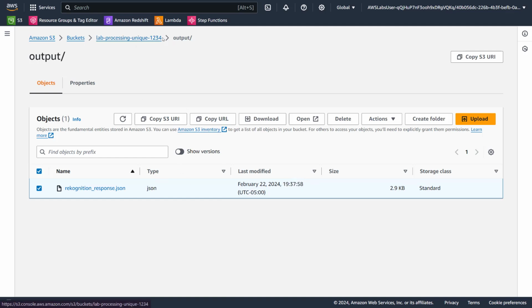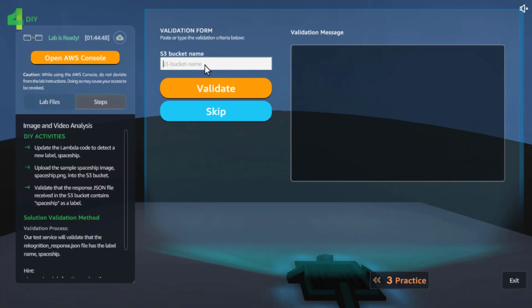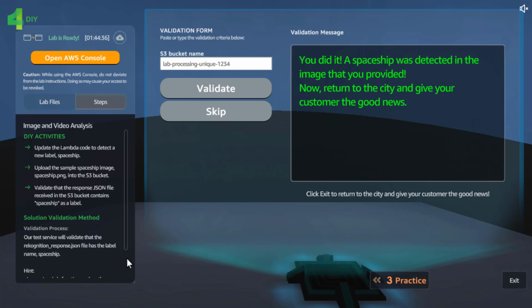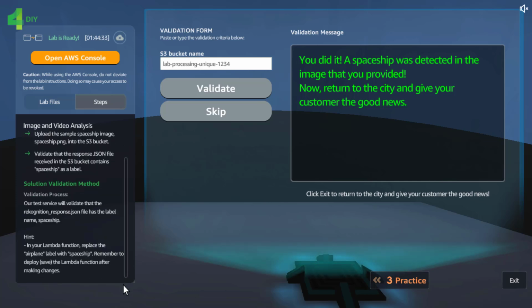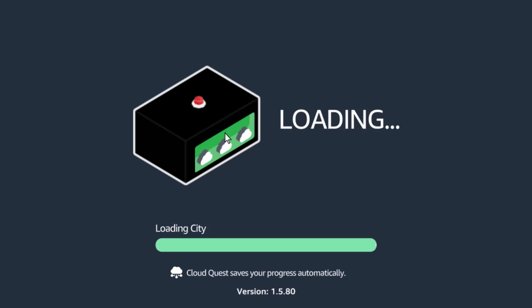What is my bucket? Did they ask my bucket name or URL? Bucket name. I think let's give it. And if it shows green, which means whatever we did worked. If it is orange, means something is not right. And of course, it is green. I'm happy. Spaceship was detected in the image that you provided. Now return to the city, give the good news. So let's go ahead. They will automatically close the lab, so we don't have to worry about it.